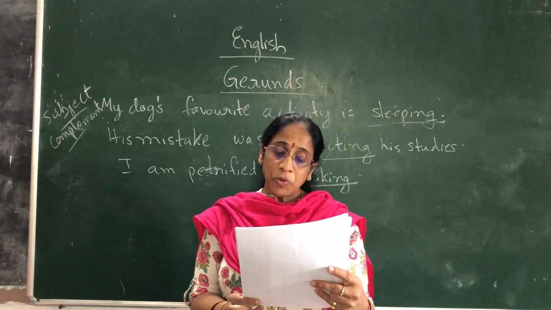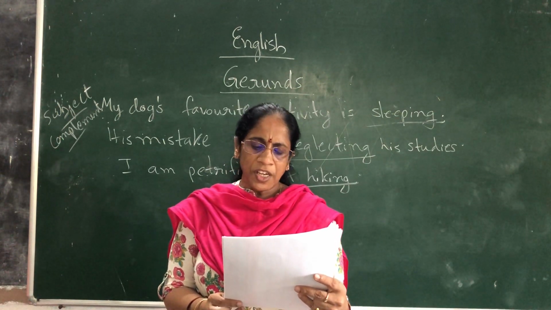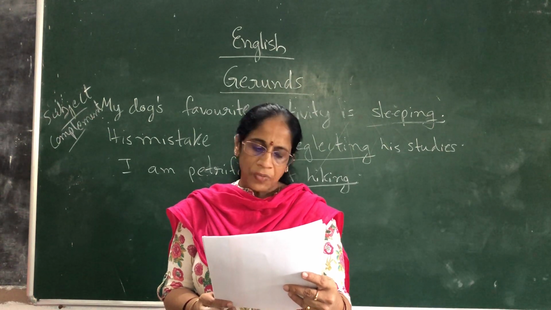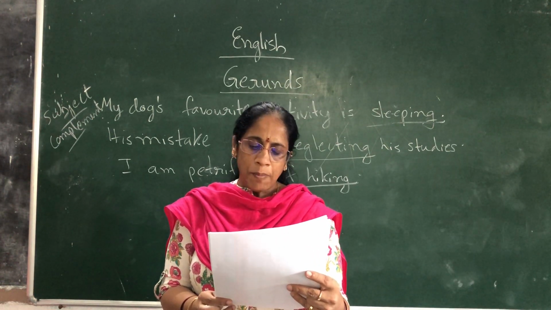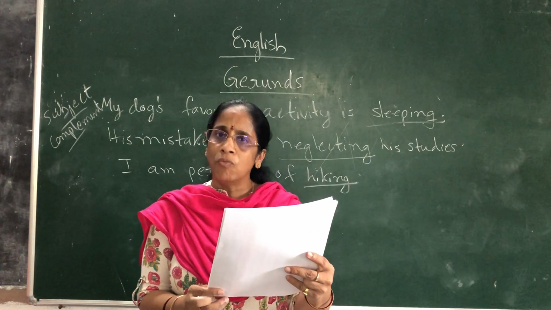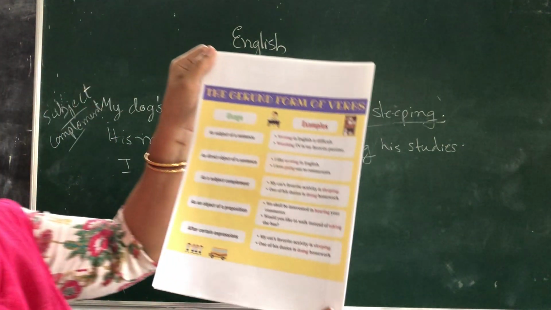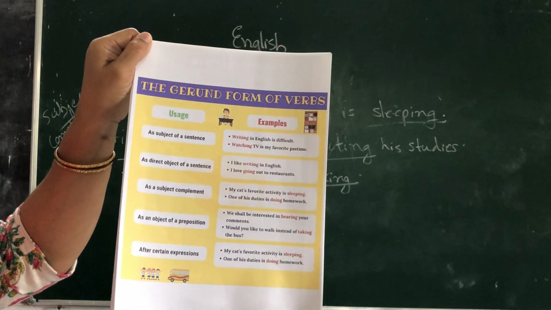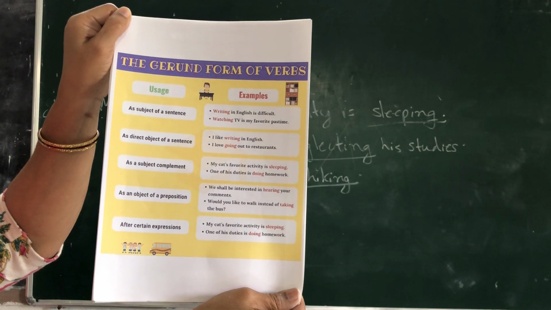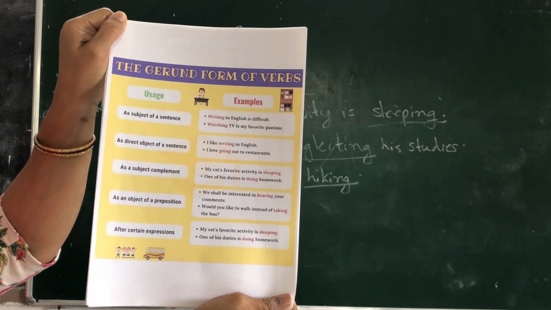As an object of preposition: we shall be interested in hearing your comments. Would you like to walk instead of taking the bus? And after certain expressions, like my cat's favorite activity is sleeping, one of his duties is doing homework. So like this you see. Is it clear? You can copy down these as examples to practice.